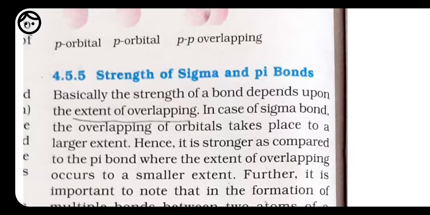Whenever we talk about the symmetry of sigma and pi electron clouds, it is also a very important aspect. In case of a sigma bond, the electron cloud is symmetrical about the internuclear axis, but in case of a pi bond it is unsymmetrical, being more concentrated above and below the plane of the atomic nuclei. When you see the structure, it will be more clear to you. You have the NCERT book, so kindly go through the NCERT book. All the structures are given there. Now the difference between sigma and pi bond we have already done.